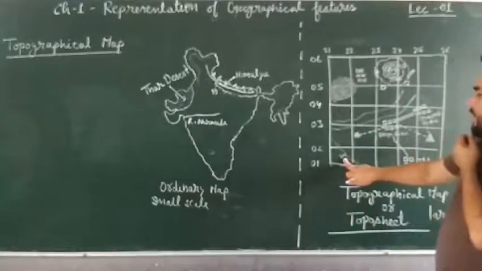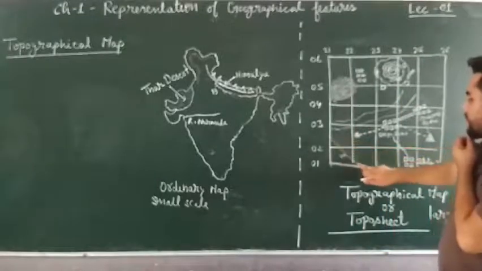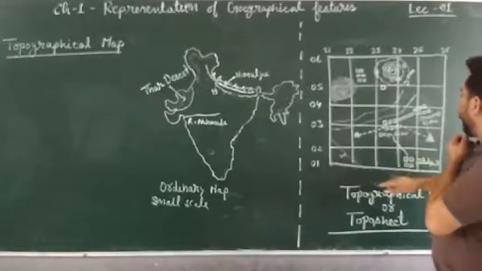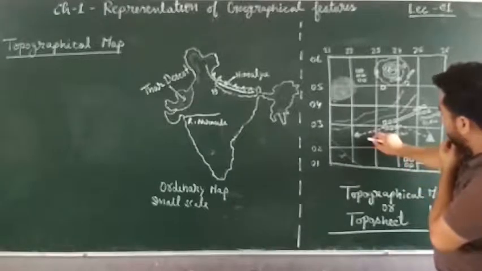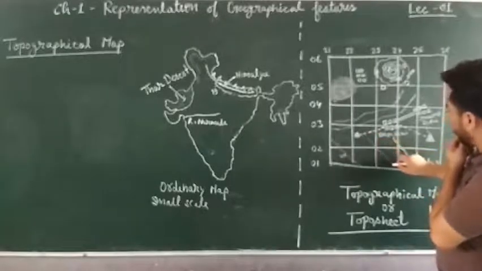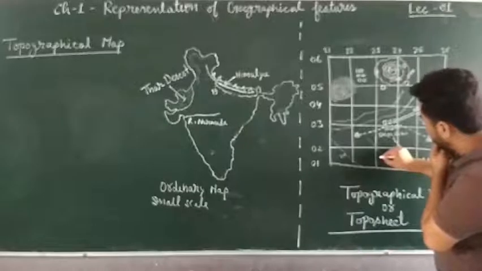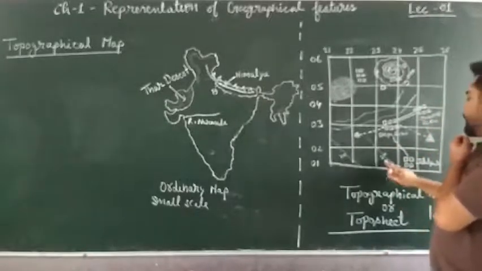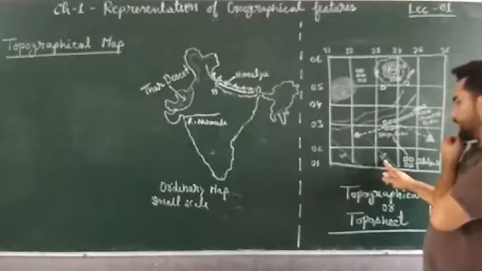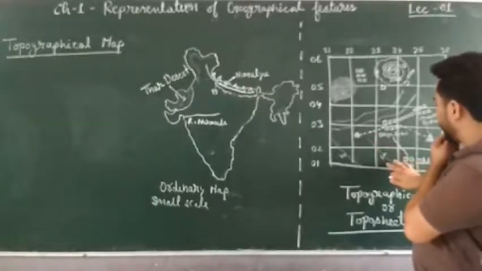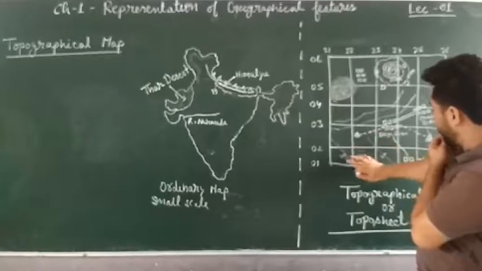So it means it is 100 meters. The height of this region is 100 meter. And again suppose if one line is moving here, and it's written 200, it means this is the contour line in brown color which is showing the height of this region as 200. So here 200 and here 100, okay.